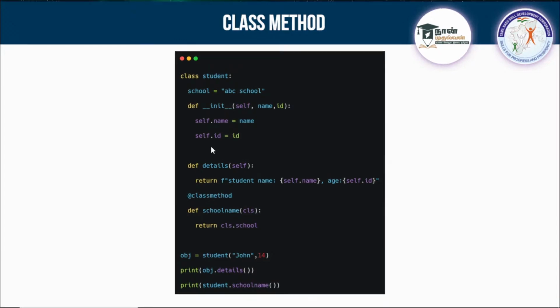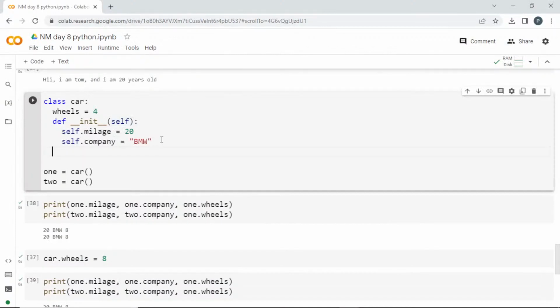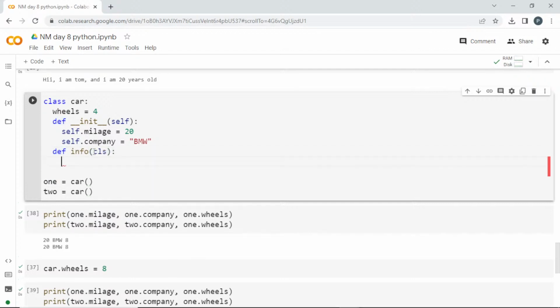So if you want to create a class method, see here, I'll define info, and here instead of self I'm going to pass CLS, and below that I'll write return CLS. Using CLS I'm going to access the wheels. If I run this, I'll get an error because I didn't use the decorator.